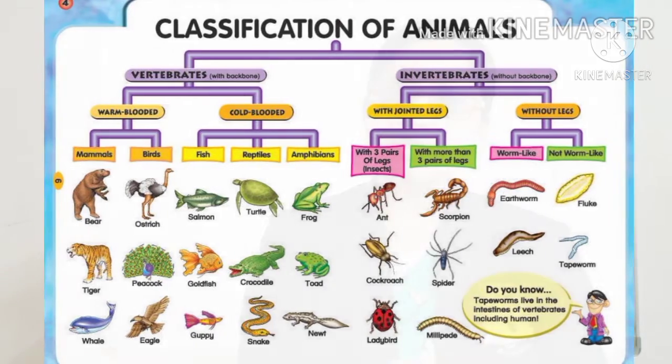What do you understand by vertebrate? Vertebrates are the animals which have a backbone. And what do you understand by invertebrate? Those who don't have a backbone are known as invertebrates. Further we are going to see each topic and their different classification of animals.